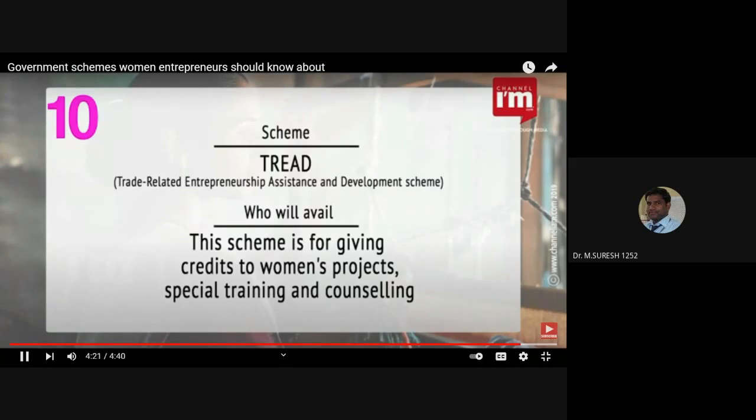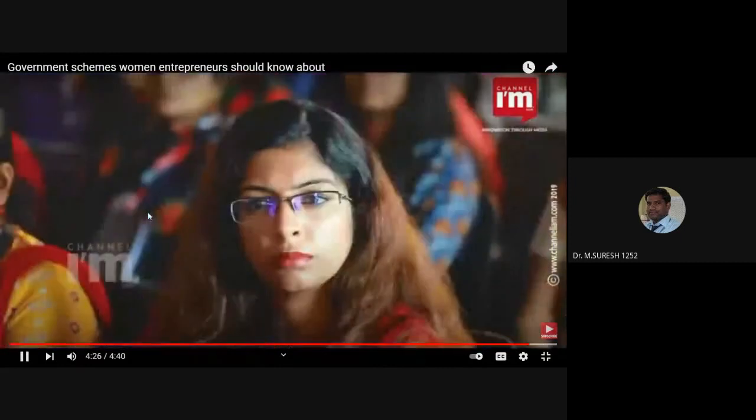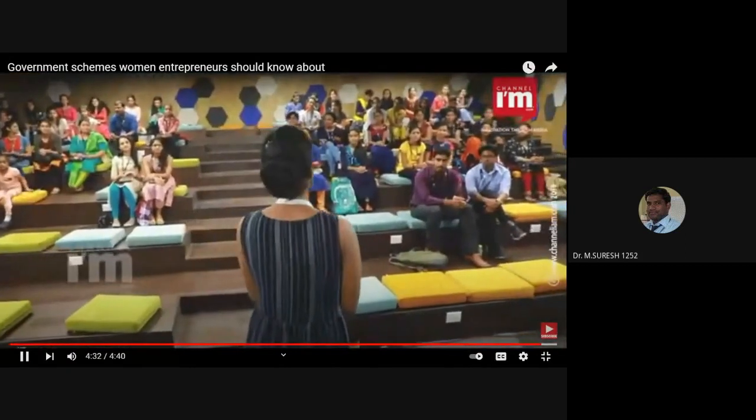These innovative schemes introduced by the central government need to be popularized. Knowing about this financial assistance and these schemes will help women entrepreneurs start their venture with confidence.